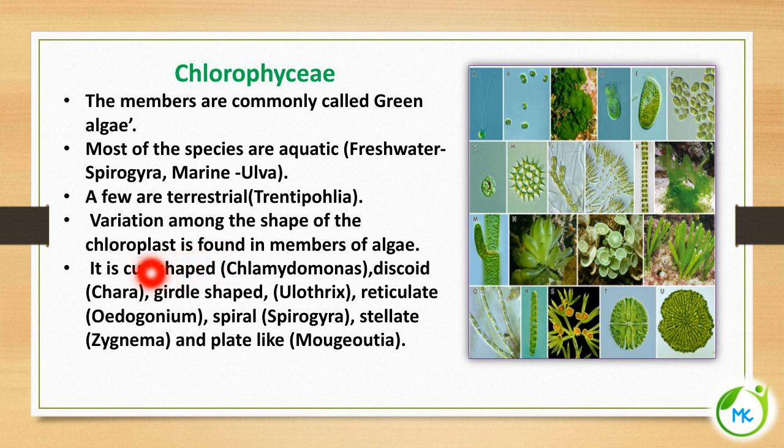And there is variation in the shape of the chloroplast. The chloroplast shape is different among the members of this class of algae. It is cup shaped in Chlamydomonas, discoid in Chara, girdle shaped, that is band-like, in Ulothrix, reticulate, net-like, in Oedogonium, spiral in Spirogyra, stellate, meaning star shaped, in Zygnema, and plate-like in Mougeotia.